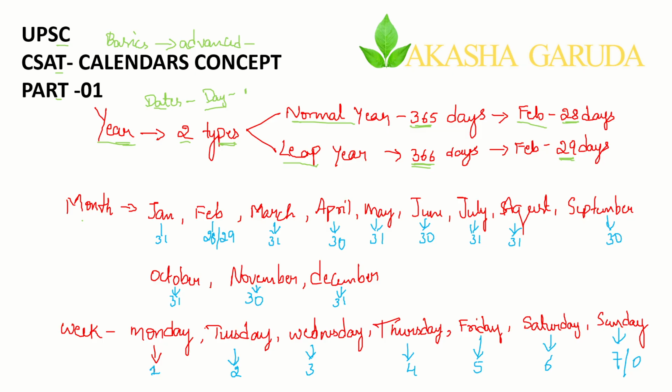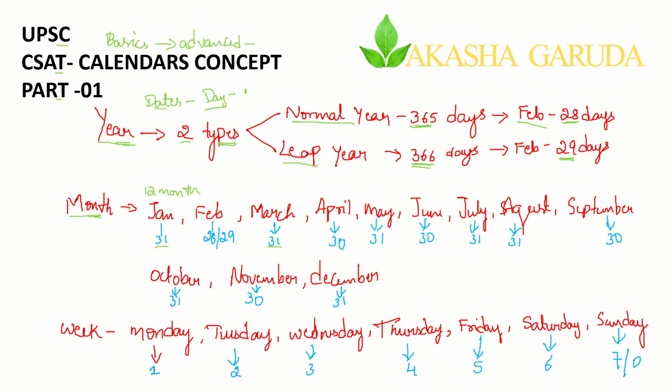So fine. That is all about the year. Only these two points are there, nothing extra and nothing more. Now coming to months, we are having 12 months: January, February, March, April, May, June, July, August, September, October, November, December. In every month, the number of days will be fixed.